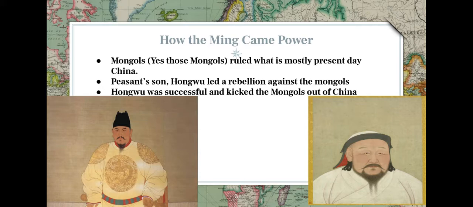for many years. And then a peasant's son, Hong Wu, led a rebellion against the Mongols. He was actually successful and ended up kicking out the Mongols. So he led a rebellion, kicked out the Mongols and became emperor. So that's how he gained power. The Ming Dynasty gained power that way.